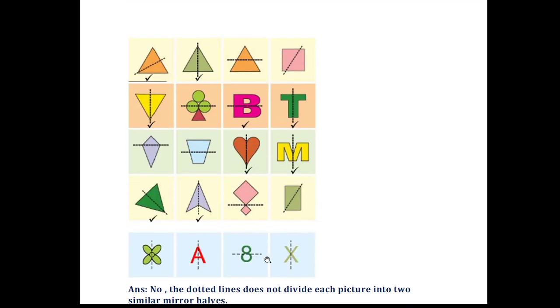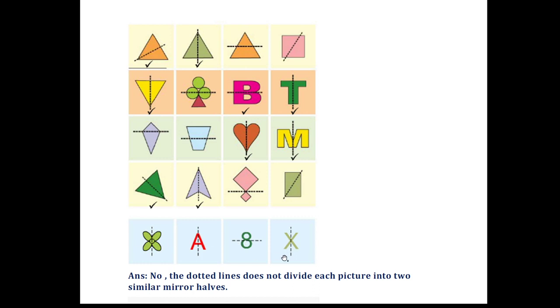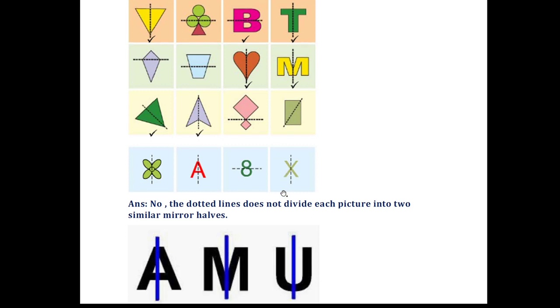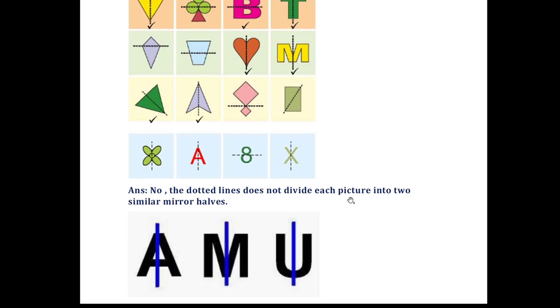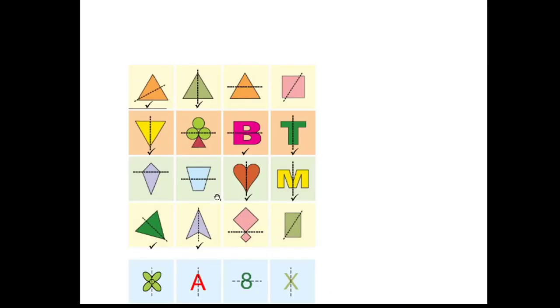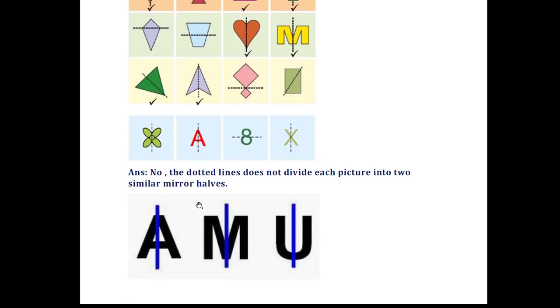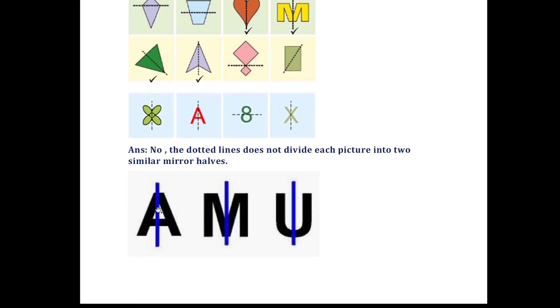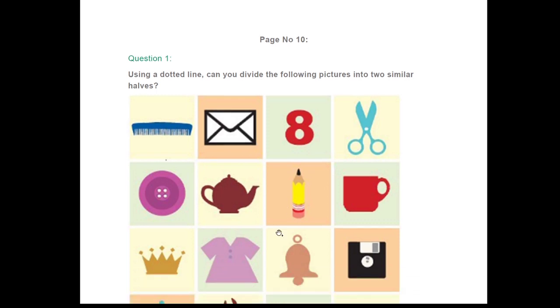Okay, now here you have the examples. This one is the example and you have answers over here. Now no, the dotted lines do not divide each picture into two similar mirror halves. And here in the question it is given that you have to give some more examples. So here I have drawn some more alphabets, and these lines are lines of symmetry. This letter A we can divide into two similar mirror halves, and M also, U also. Moving to the next question.